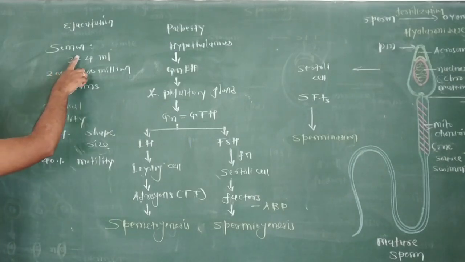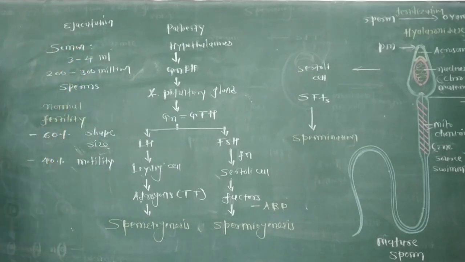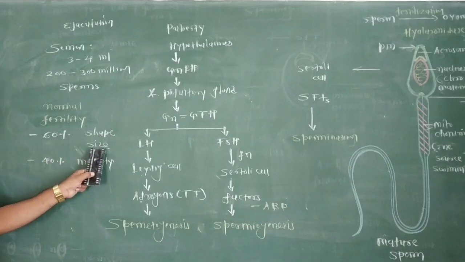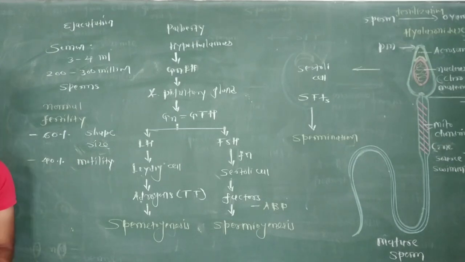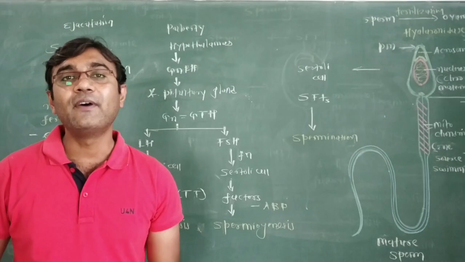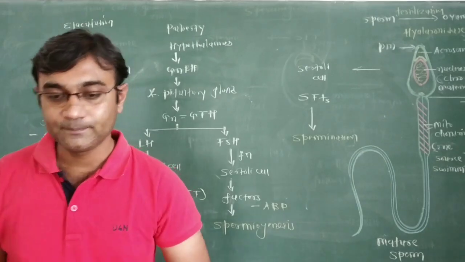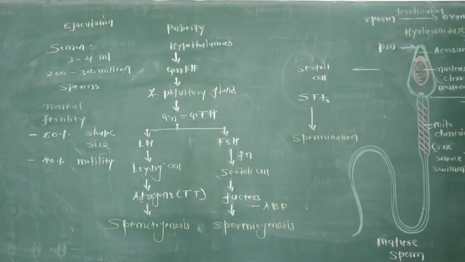So for whatever semen is released by one ejaculation, for normal fertility at least 60% should be of normal shape and size, as well as at least 40% with vigorous motility, and that leads to fertility remaining normal.